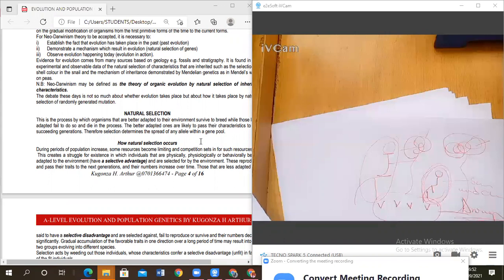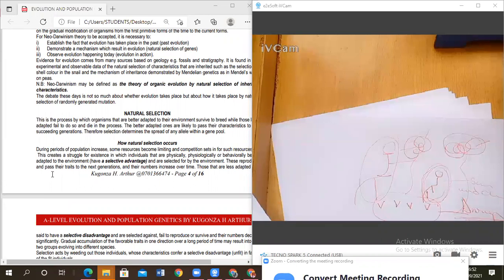Have you understood that? Therefore, natural selection is the process by which organisms well adapted to the environment survive to interbreed and pass on their genes to the next generation, while those less adapted or poorly adapted with unfavorable characters fail to do so and die in the process. That is what we call natural selection. Nature selects who survives and who dies.